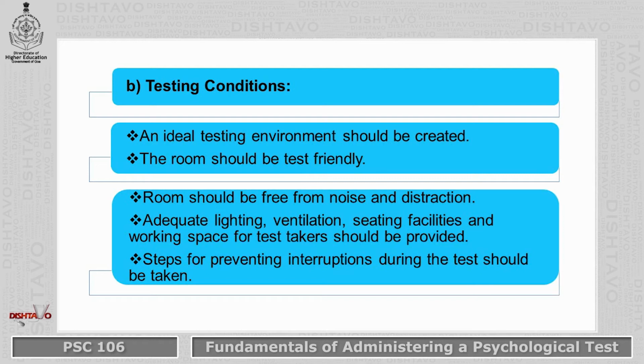That is, the room should be free from noise and distraction. Also, the place where the test is administered should have adequate lighting, ventilation, seating facilities and working space for the test providers. Very importantly, steps for preventing interruptions during the test should also be taken.